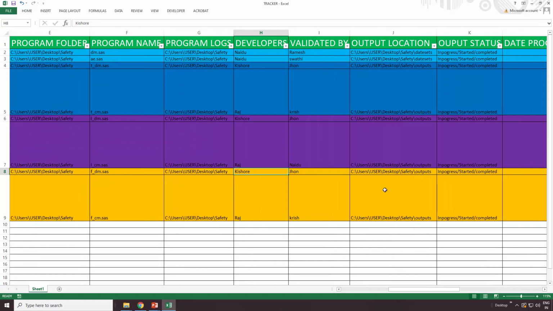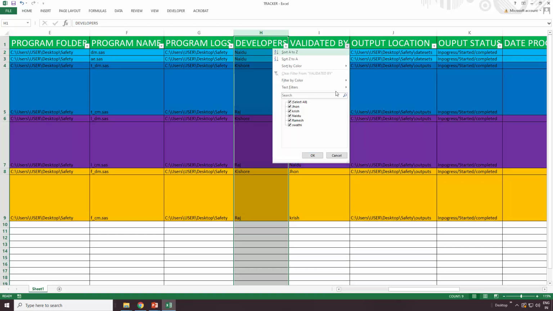This week we need to complete this list of outputs or data sets. For the next week you will get a new set of outputs. Like that they will assign work. And apart from the list of developers, we have a validation team also. So who is doing the validation? Whatever work we have done, somebody needs to test it. So the testing team is John, Kishore, Naidu, Ramesh and Swati.